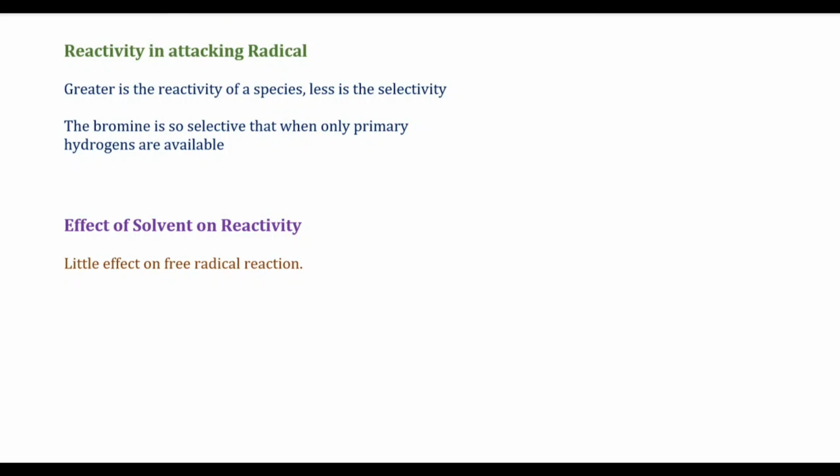Let us discuss the reactivity in attacking radical. Greater is the reactivity of a species, less is the selectivity. The bromine is so selective that it reacts when only primary hydrogens are available. Next we will see the effect of solvent on reactivity. The solvent usually has little effect on free radical reactions.